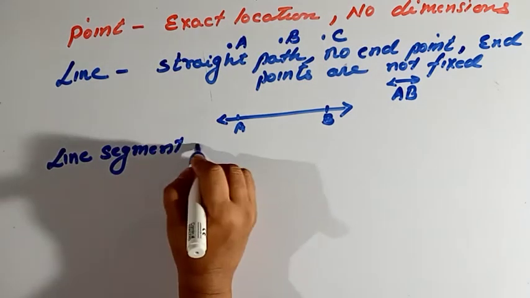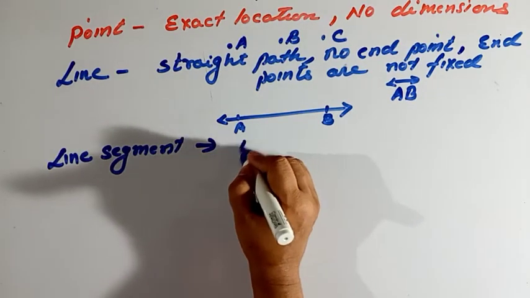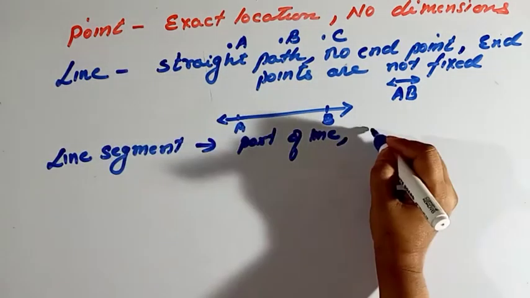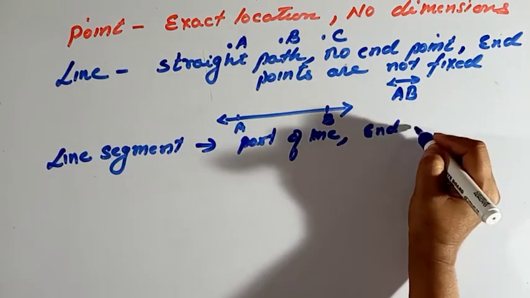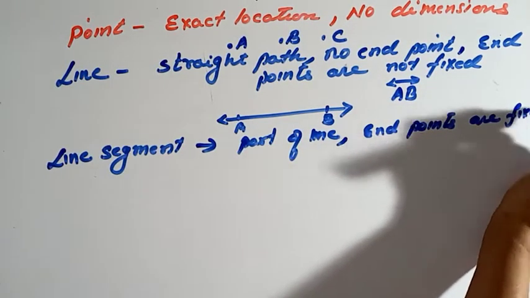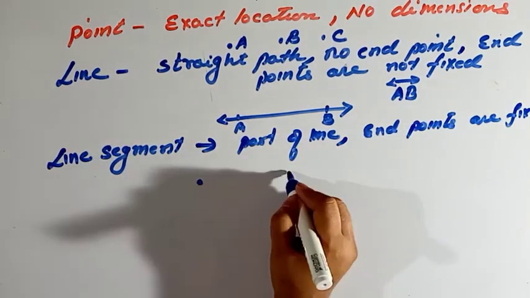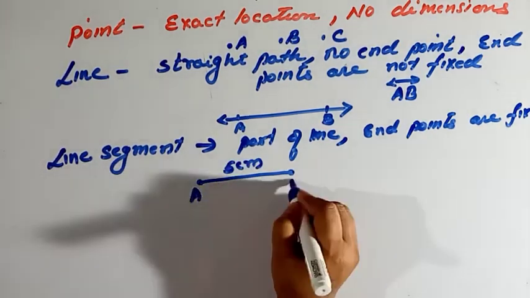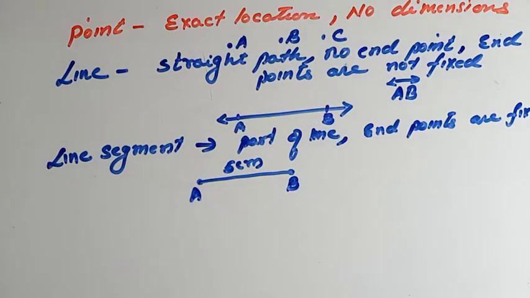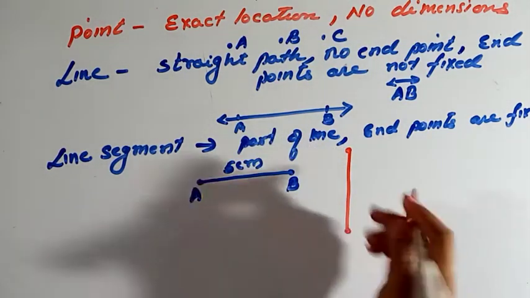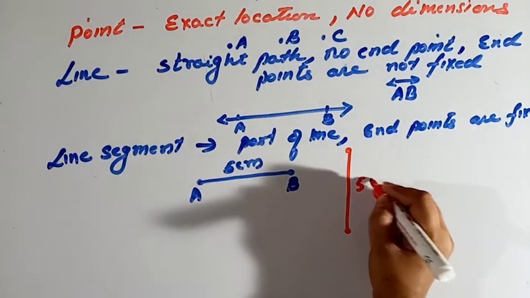So how can you represent a line segment? A line segment is a part of a line, a portion of a line. Endpoints are fixed. Suppose this is an endpoint and this is an endpoint, these are fixed endpoints. Suppose this is AB and it is 5 centimeters. Now suppose I draw it as a standing line instead of a slanting line. Will it change its measurement? No, it is 5 centimeters itself.